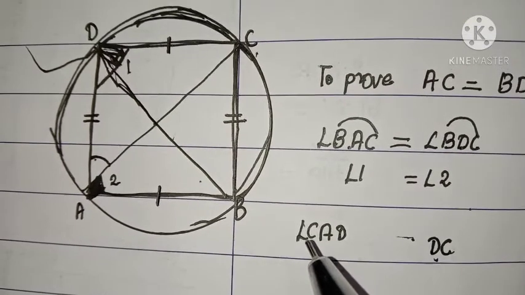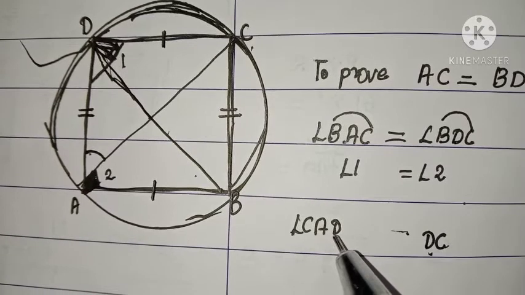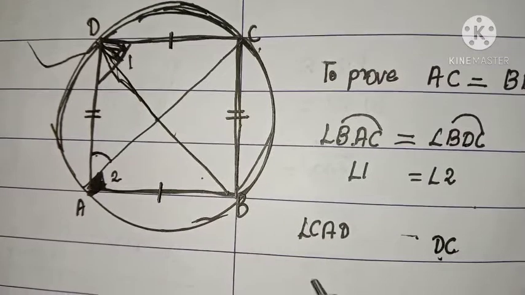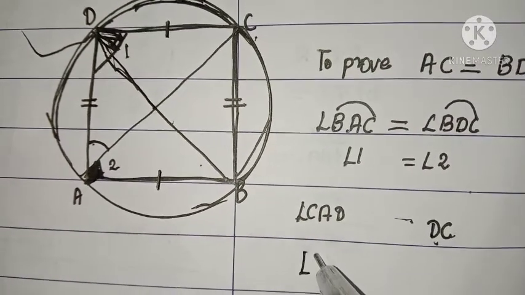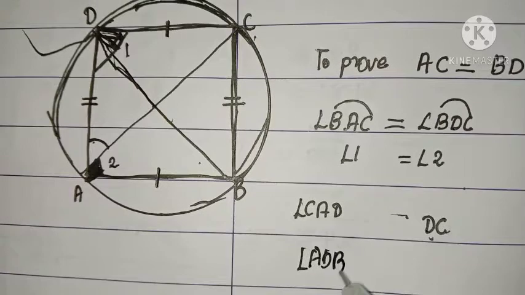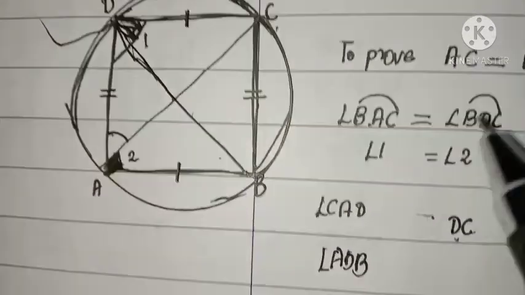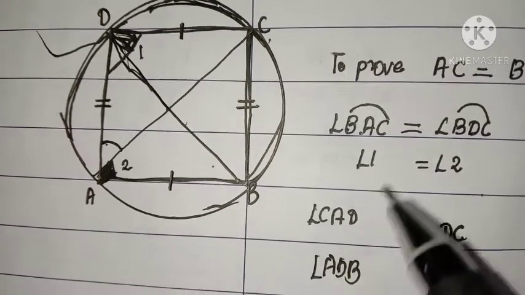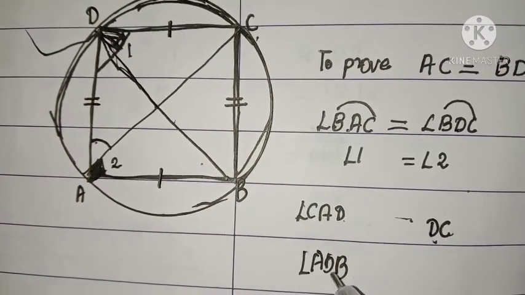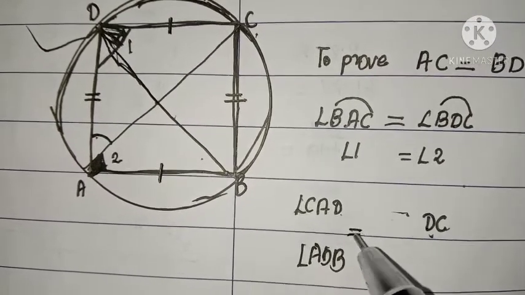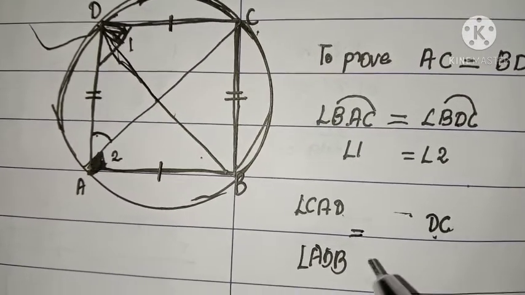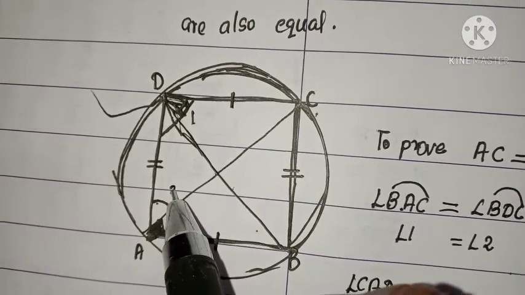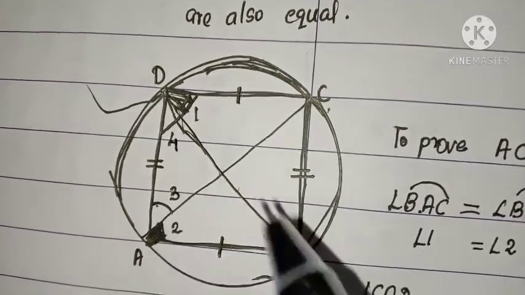So we can say that the angle CAD is an angle subtended by an arc DC or AB. And what about angle ADB? That means this angle. Angle ADB is an angle subtended by the arc AB. Therefore, CAD and ADB are angles subtended by the same arc AB. Naturally, they are equal. So, let us take this is angle 3 and this is angle 4.